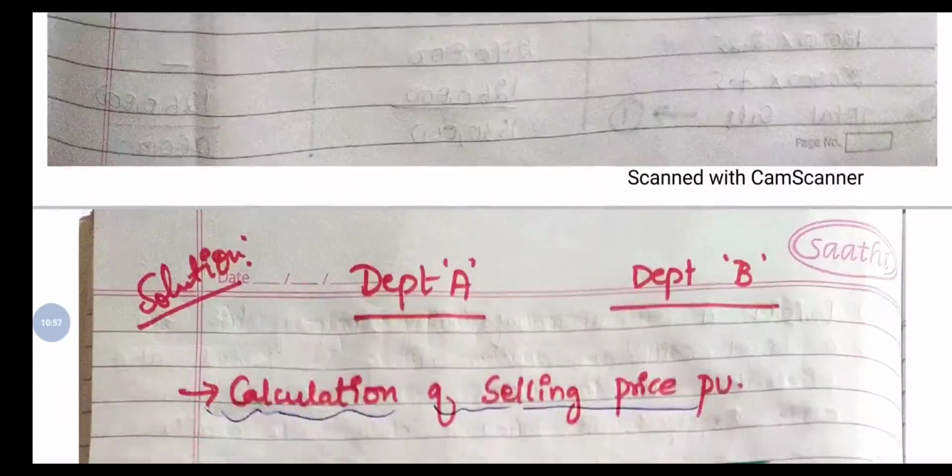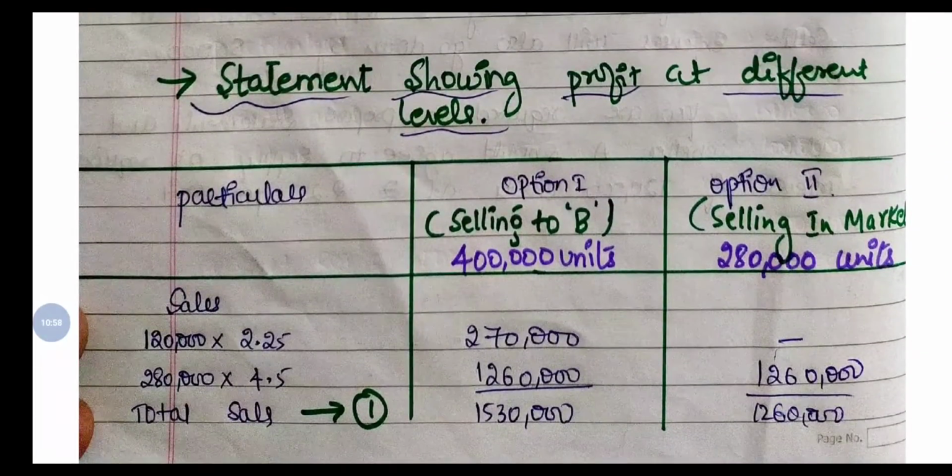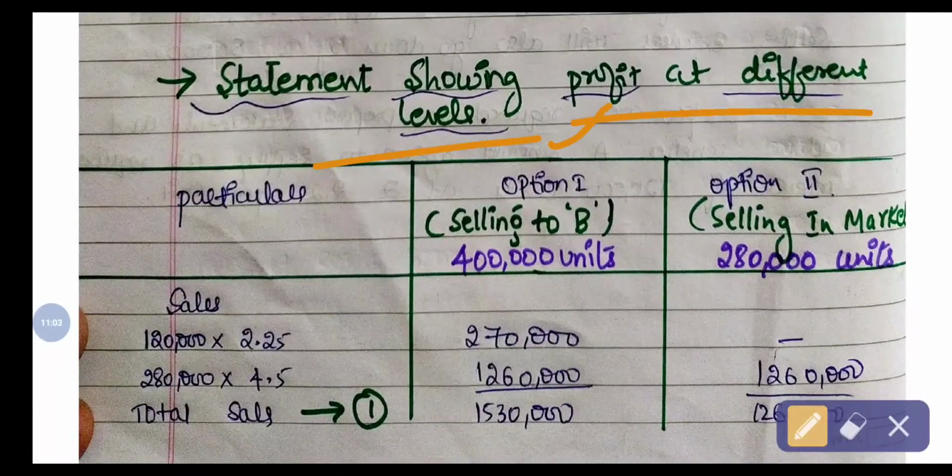Now let's solve this one. So this is the statement showing the profit at different levels, that is option A and option B. So option A, firstly, what they are saying is, we will sell to the market and also to the selling division, that is the division B.